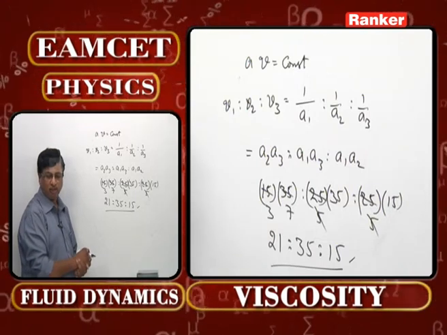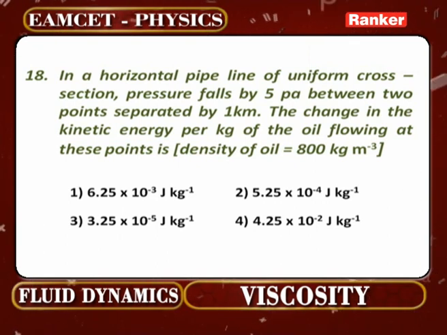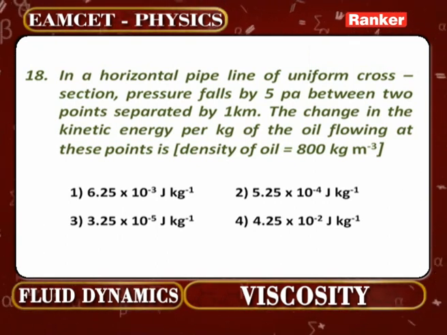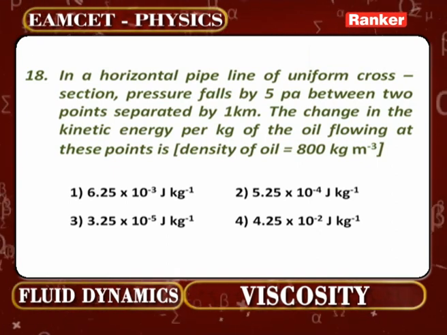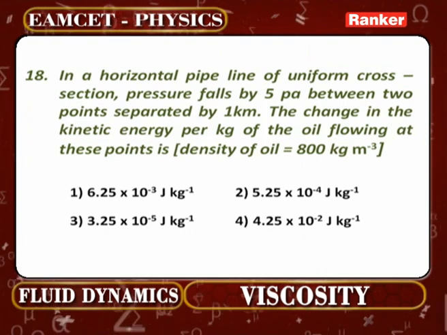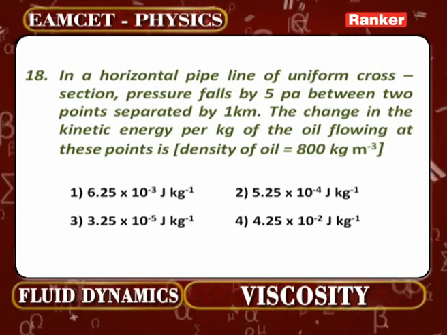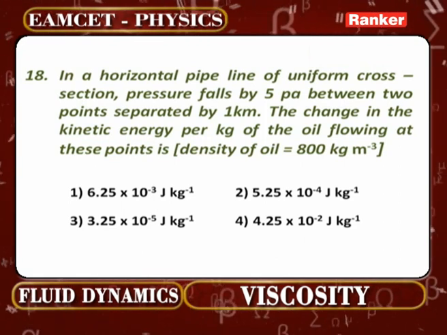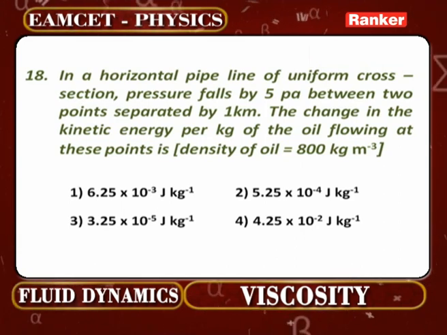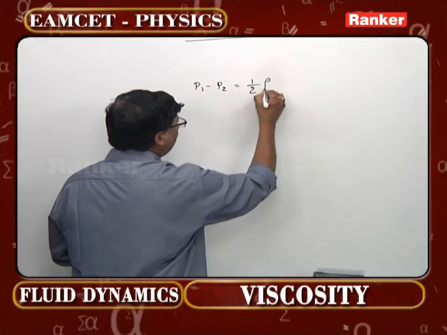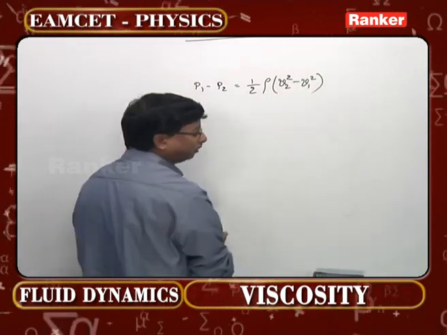Look at the next one, problem number 18. In a horizontal pipeline of uniform cross section, pressure falls by 5 Pascal between 2 points separated by 1 kilometer. The change in the kinetic energy per kg of the oil flowing at these points is how much? Density of oil is given as 800 kg per meter cube. Very cleverly he is asking. In fact, P1 minus P2 is equal to half rho into V2 square minus V1 square, that is the concept.